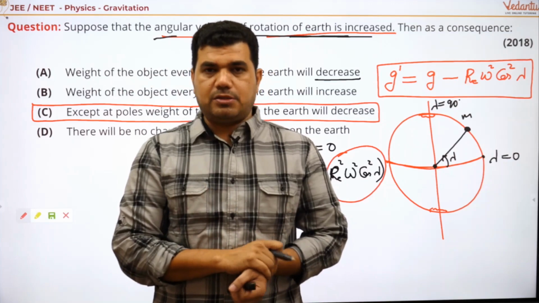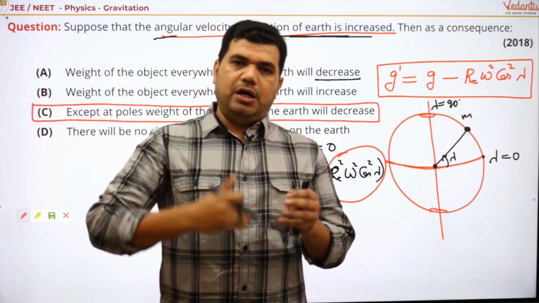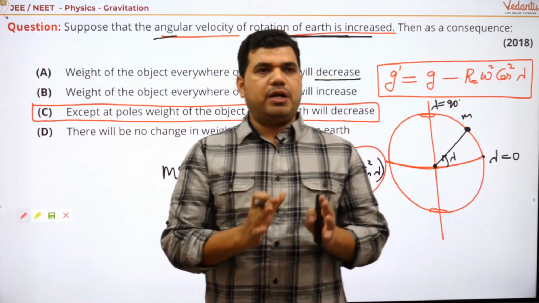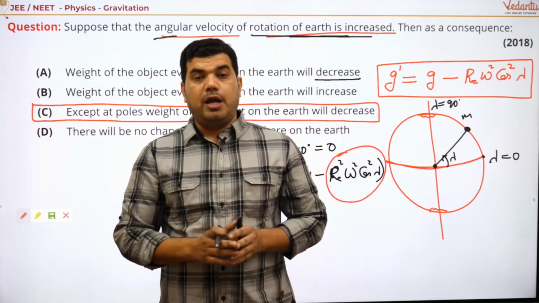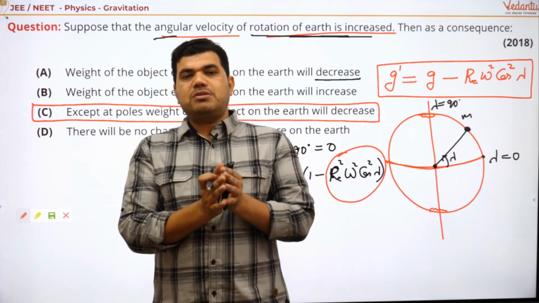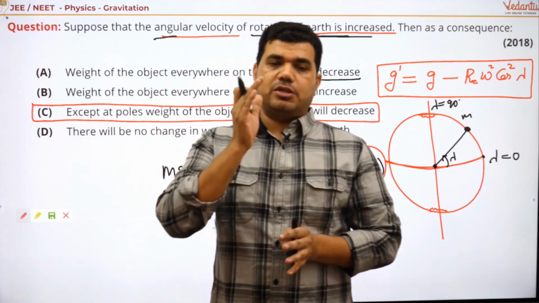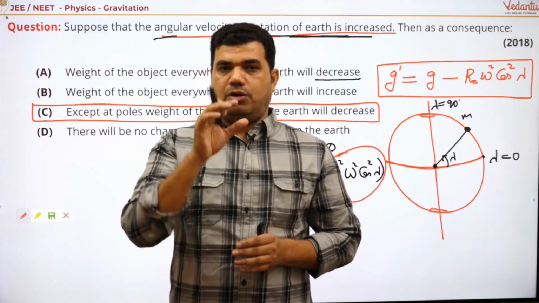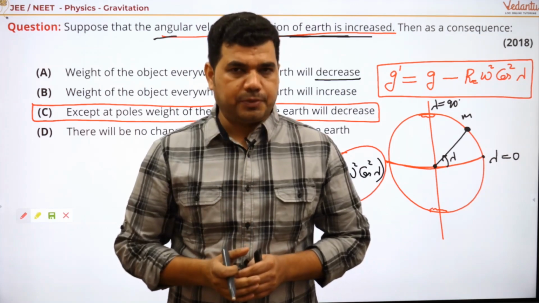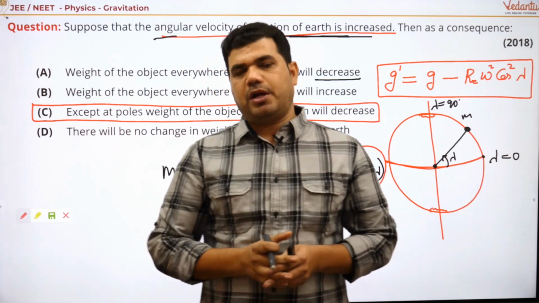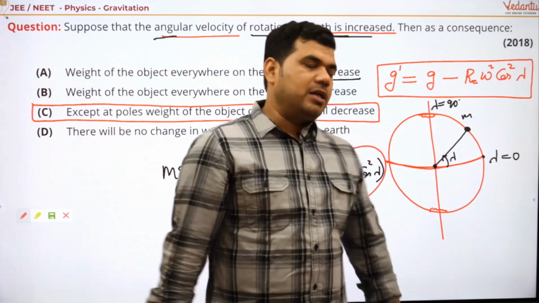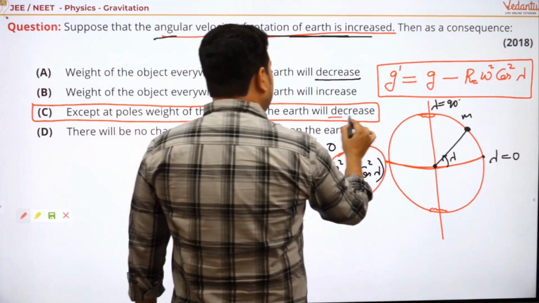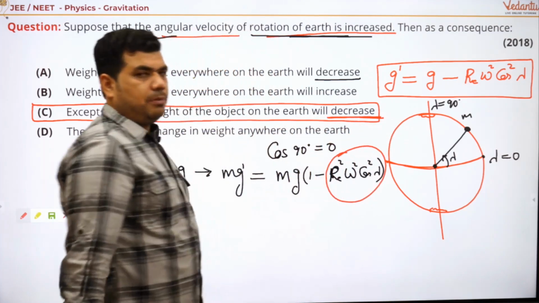Samajh rahe hain? See here, if the earth rotates, at the poles there is no effect of rotation. So the objects at the poles will stay intact, meaning there is no change in their weight. Yani poles ke objects par koi effect nahi hoga, but elsewhere, because this factor increases, the weight will decrease everywhere except at the poles.